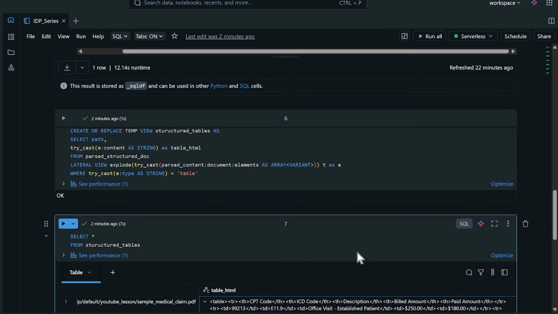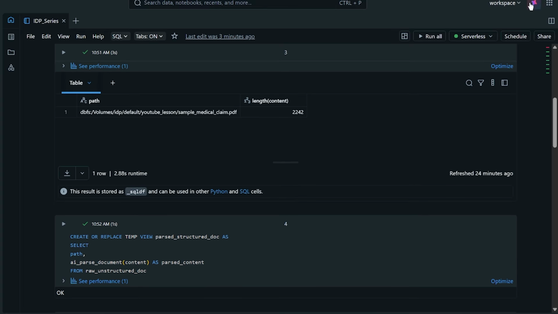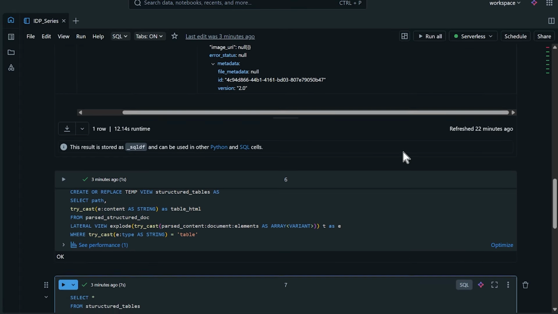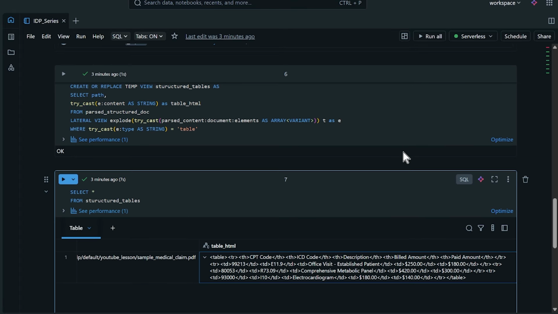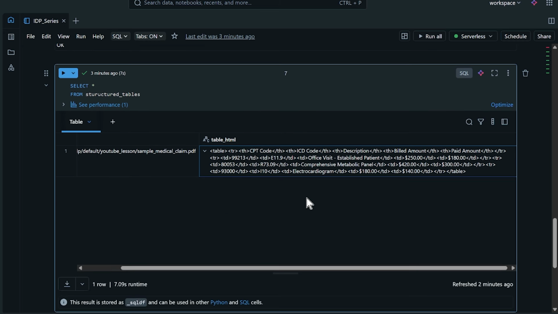Honestly, all the code that we wrote here was not crazy difficult. And with the assistant that they have in here, if you don't know how to do this stuff, that's okay, because the assistant is quite useful. You could probably do most of these things with autocomplete and tweaking it here and there to get what you want. But the AI parse document was able to do the heavy lifting and identifying the things that we wanted. And then we just started pairing it down to the data that we specifically want to put into columns and rows. I cannot wait till we go to the next lesson and use that AI extract because I think it's pretty cool.